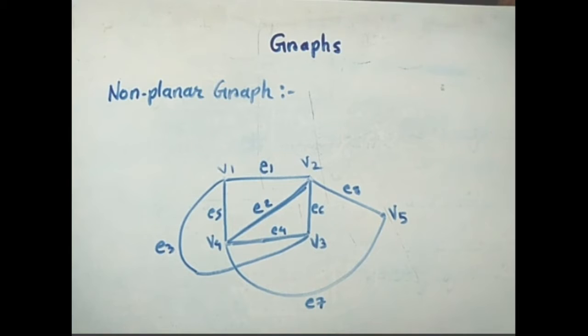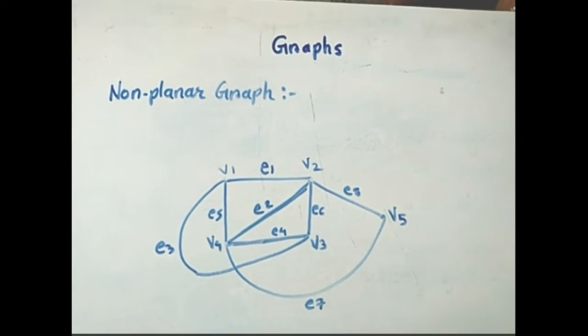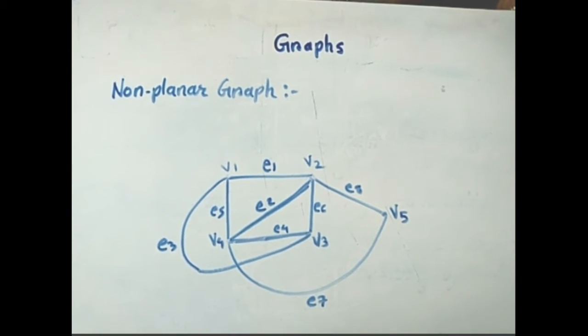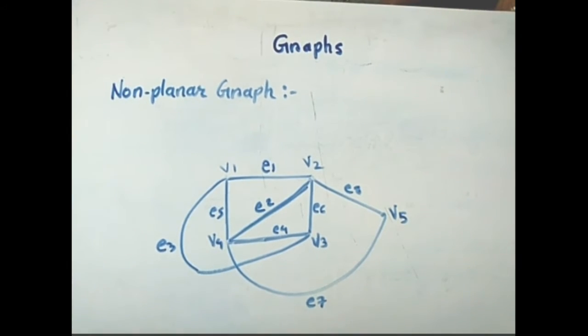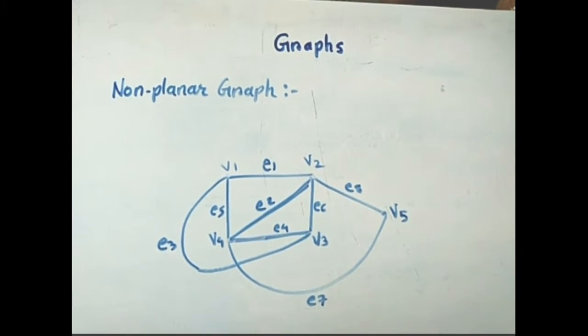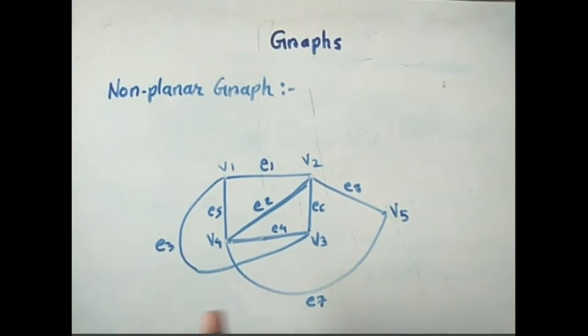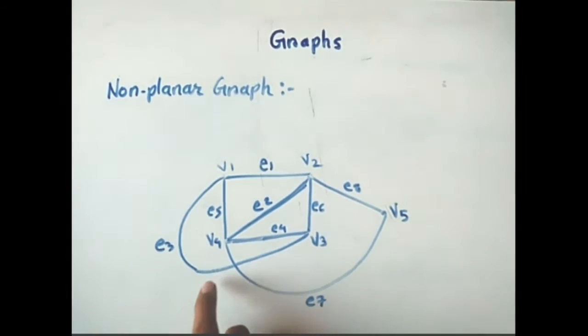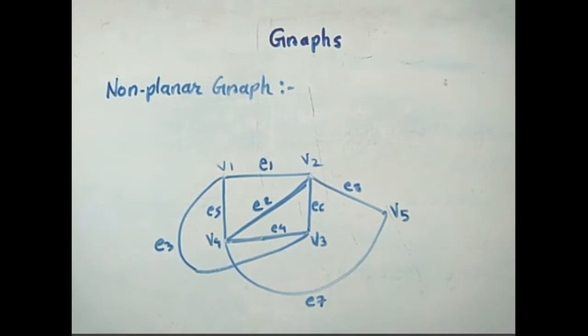Now, what is non-planar graph? The definition of non-planar graph is exactly opposite of the planar graph. A graph which is not a planar graph is called as non-planar graph, or a graph that cannot be drawn without at least one pair of its edges crossing each other. In this graph, edge E3 and edge E7 are crossed to each other. Therefore, this graph can be called as non-planar graph.